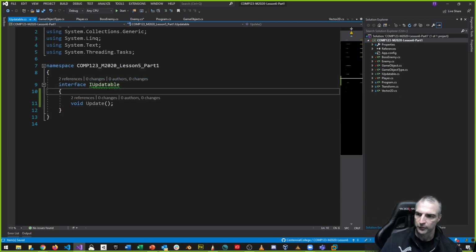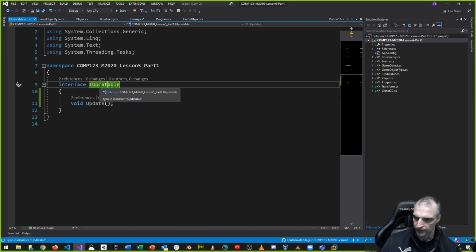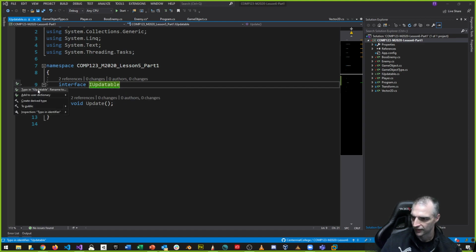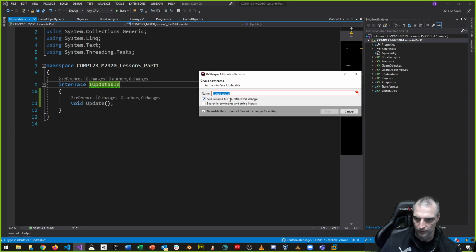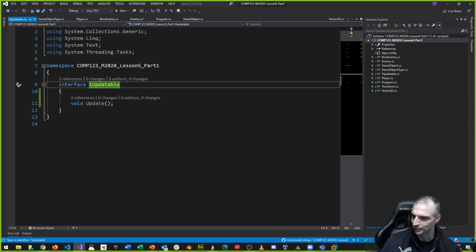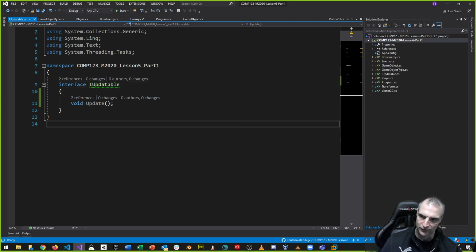Now, I made a mistake. Updatable. What is it going to recommend? It says it's a rename to updatable. But that doesn't make sense. Yeah, that's right. Don't worry about this. This is warning me this is not spelled properly. All right, does that make any sense?